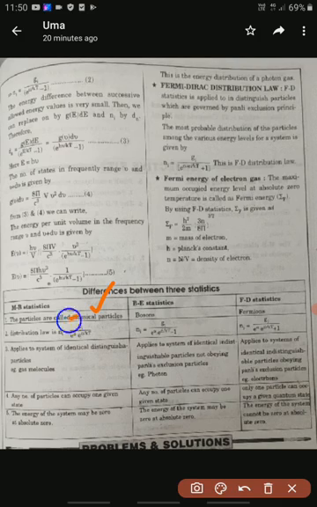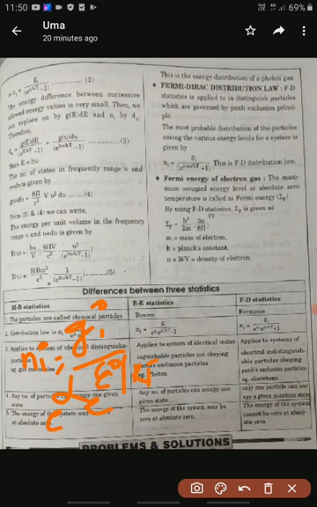This is the distribution function: Ni is equal to Gi by e power alpha e power epsilon i by kT. This is the distribution function in Maxwell-Boltzmann. If we subtract 1, it is the distribution function in Bose-Einstein. If we add 1, it is the distribution function in Fermi-Dirac. We should remember all these formulas.